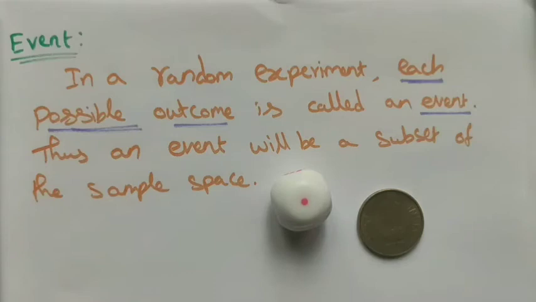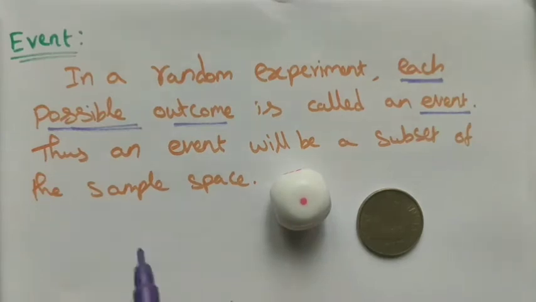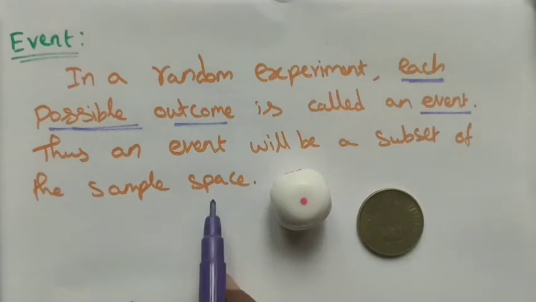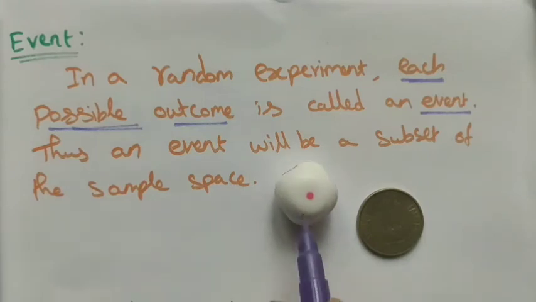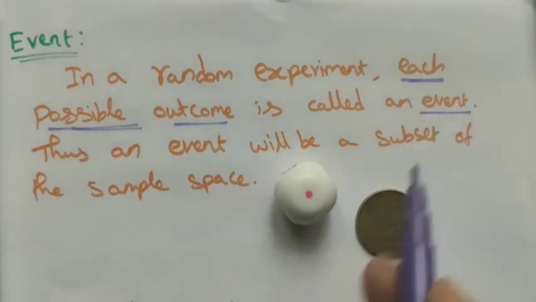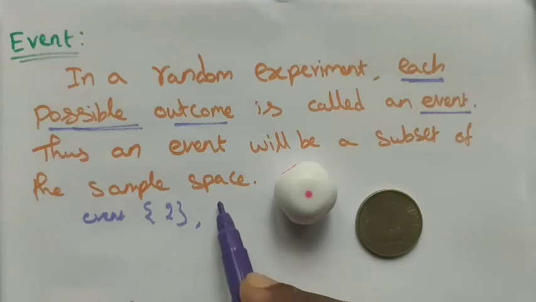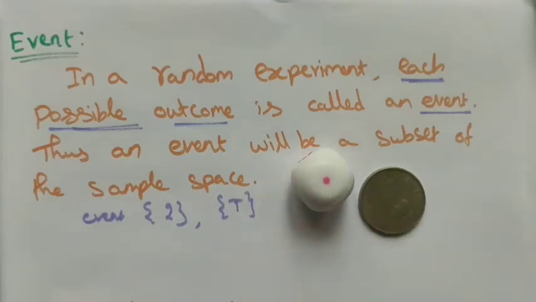And I think you all remember the sample space, right? An event will be a subset of the sample space. If you take one event as number 2 in a die, and another event as tail in a coin, these are two different events. These events are subsets of the sample space.